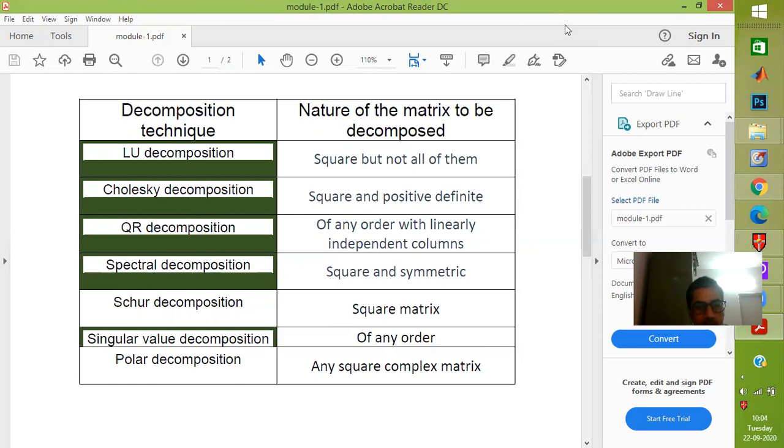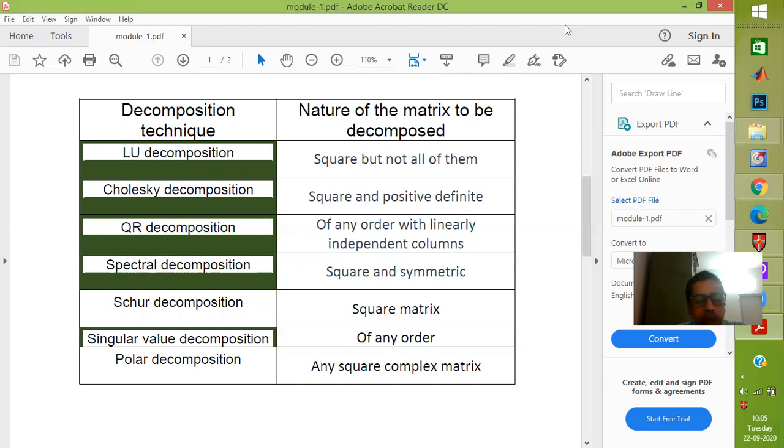Now, the LU decomposition method and the Cholesky method are very closely connected, but the Cholesky decomposition demands more from the matrix. Similarly, when you talk about the QR decomposition, it demands that the columns of the matrix are of a certain characteristic.